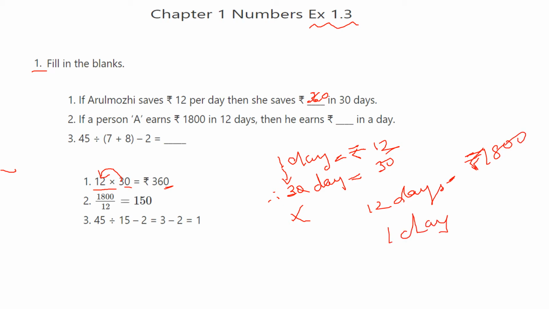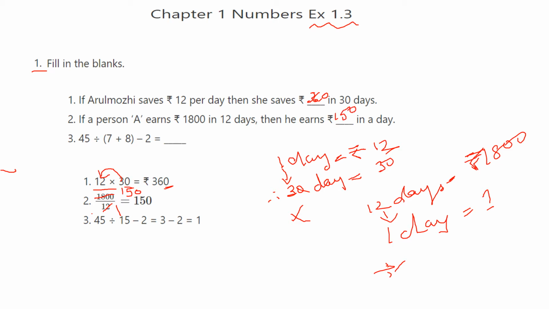Many to 1, that means divide. One day we have to find out. So, division means here 1800 by 12. Cancel with the 12 table. 1 12 is 12. First you take 18. 1 12 is 12. Remaining 6 and 0. 60. 5 12s are 60 and 0. So, answer is 150.